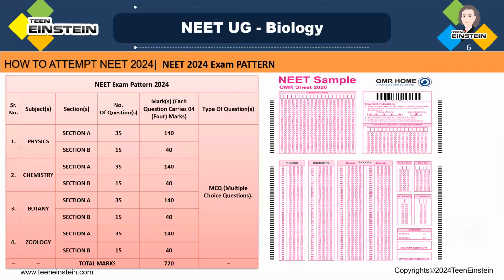And here, see, like this you will get one OMR sheet, where you can write your physics, chemistry, and biology. In biology, first botany questions and then zoology questions you will get. So like this, one OMR sheet will be given to you. That's why I said reach the hall at the right time, because here you have to fill so many things. Your register number, everything you have to fill, the center code will be there, and so many invigilator signatures. Here you can see the student signature.